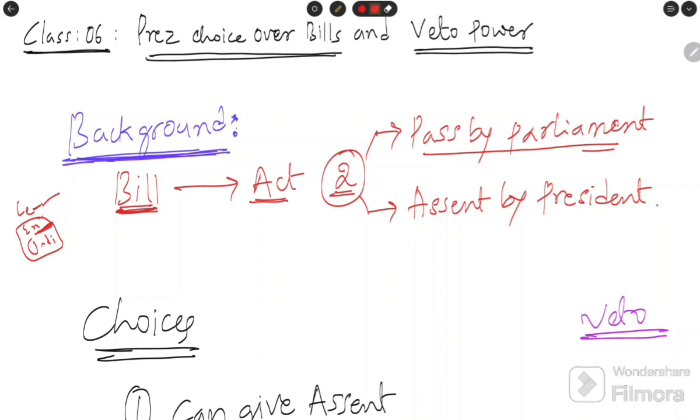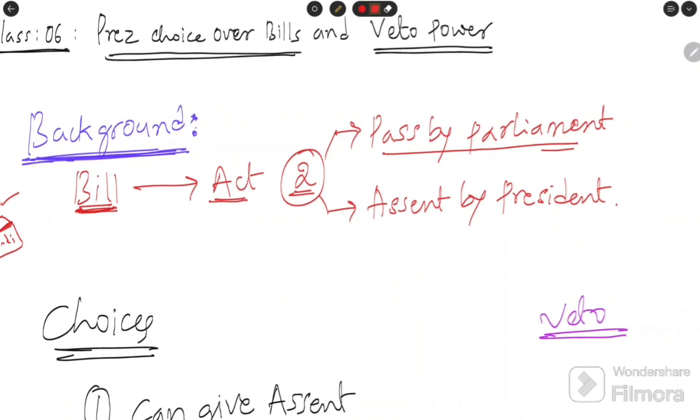We know parliament is a legislative organ, consisting of Lok Sabha and Rajya Sabha. These two houses need to pass the bill. Assume both the houses have passed the bill. Then the first test is done. What is the second test?